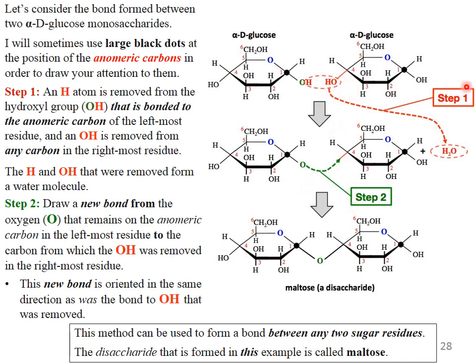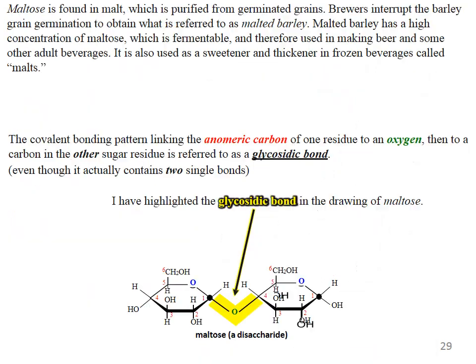This is the maltose. When two sugars combine together, a new bond is formed. Maltose is found in malt, which is purified from germinated grains. Brewers interrupt the barley grains' germination to obtain what is referred to as malted barley. Malted barley has a high concentration of maltose, which is fermentable and therefore used in making beer and some other adult beverages. It is also used as a sweetener and thickener in frozen beverages called malts.